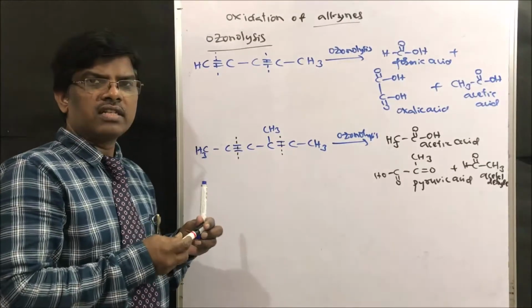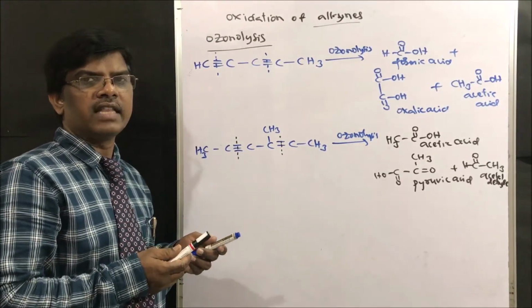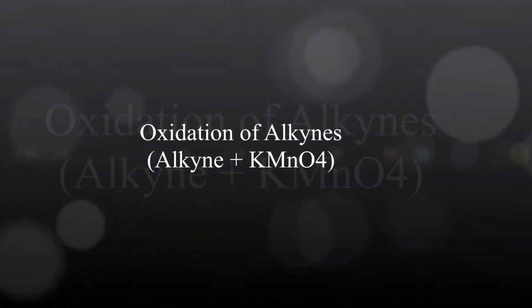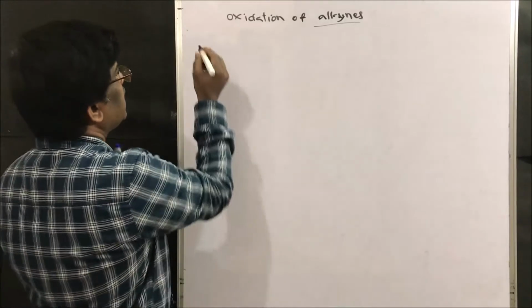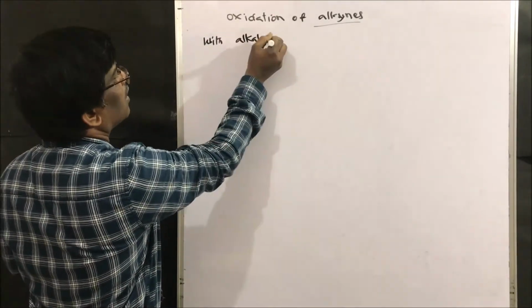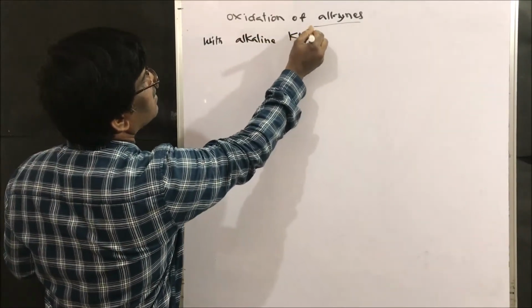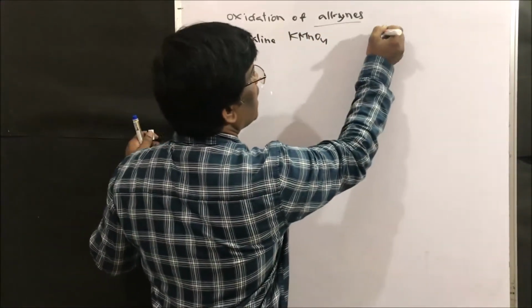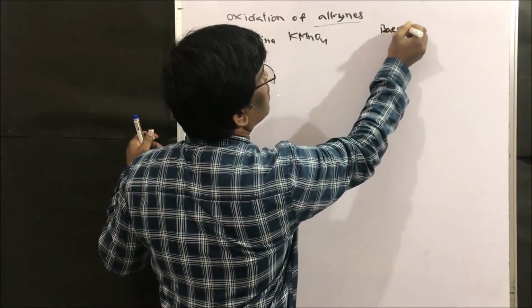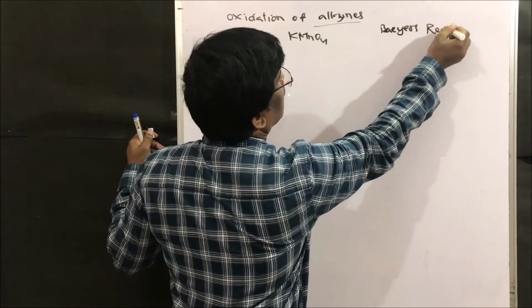Next, oxidation of alkynes with alkaline KMnO4. It is a strongly oxidizing agent, Baeyer's reagent.